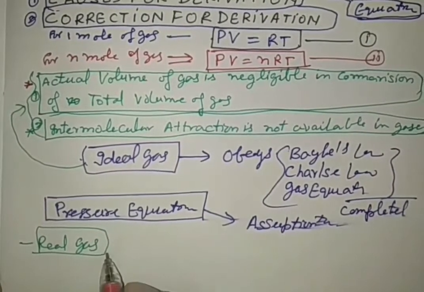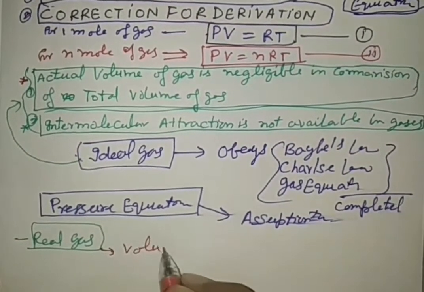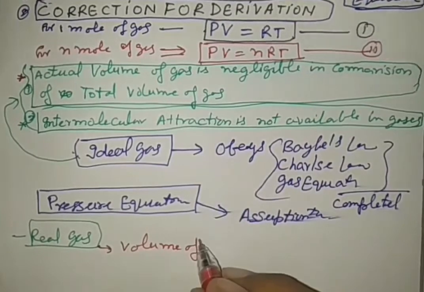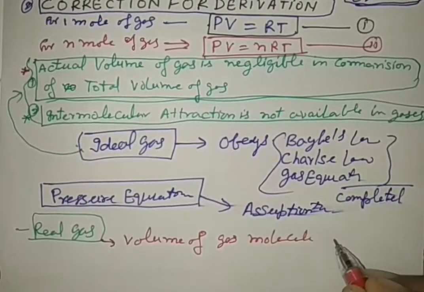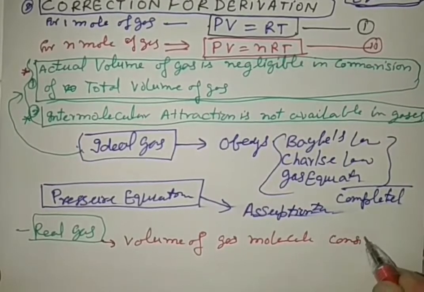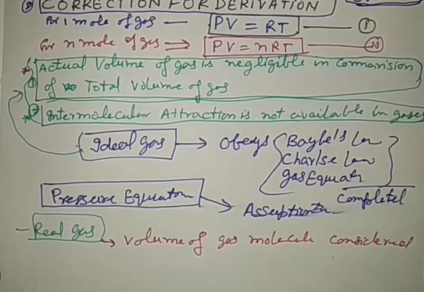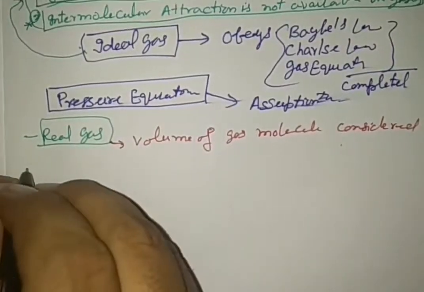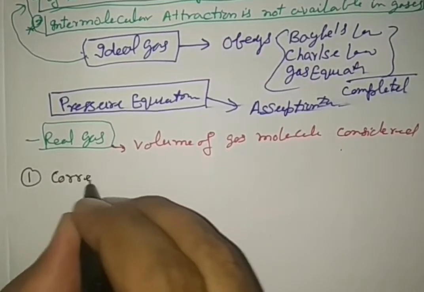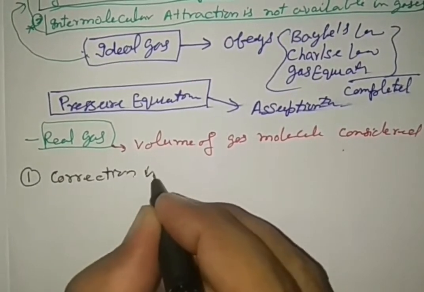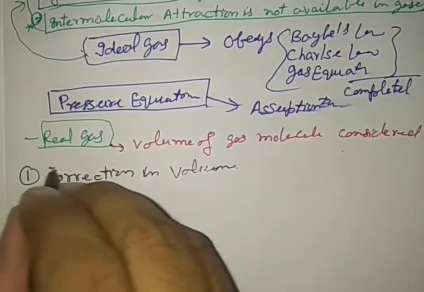So in a real gas, the volume of the gas molecules is considered. That is why a correction in volume is required.